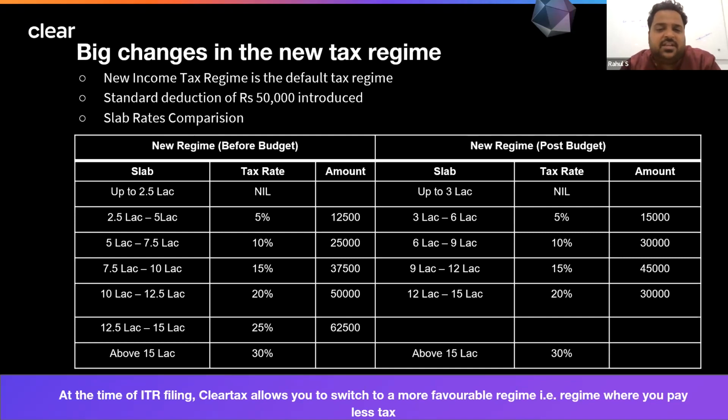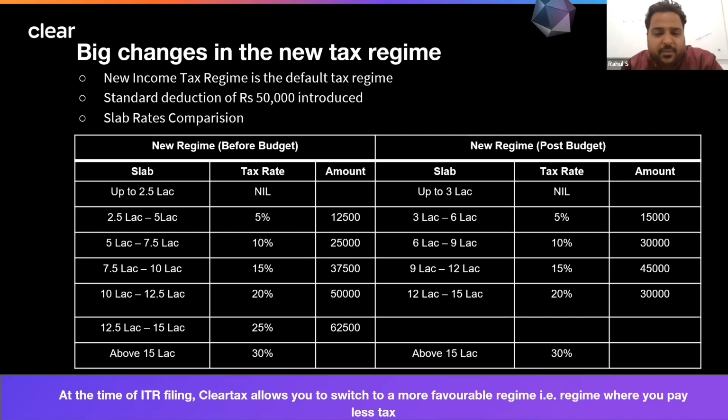The limit has been increased to 3 lakhs. Earlier it was 2.5 lakhs. Now it is 3 lakhs. So up to 3 lakhs, you don't have to pay any tax. And with every increase of 3 lakhs, there is an increase of 5% of tax. So the slab has changed.